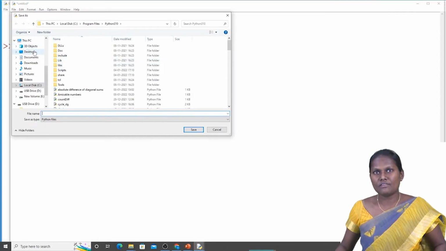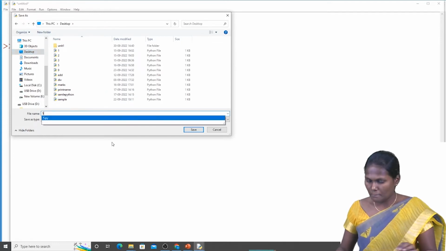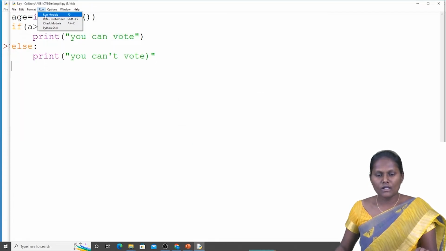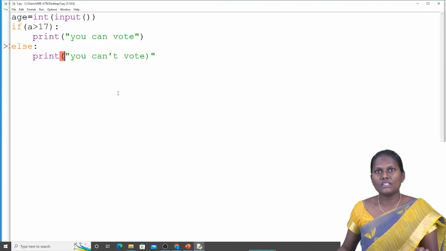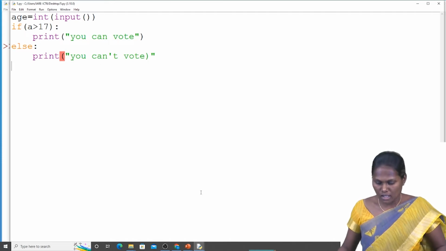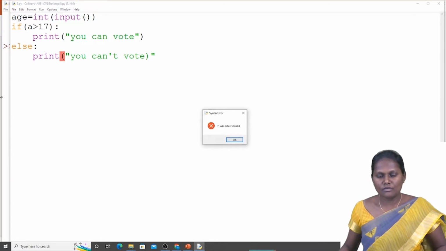Now I am going to save the file with some other name. Okay, saved. My file was saved. I am going to run the code. Okay, here it's showing an error. What's the error? After print, it's showing an error. Okay, here we can see. Again, we can save the file and here we can run the code.